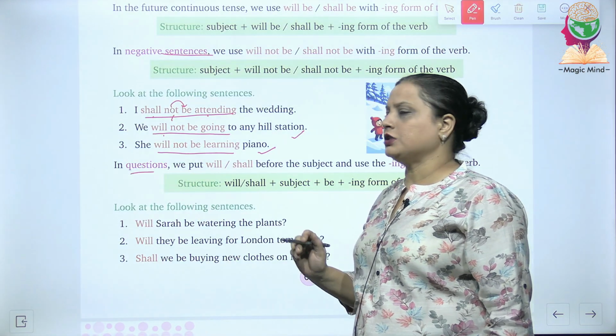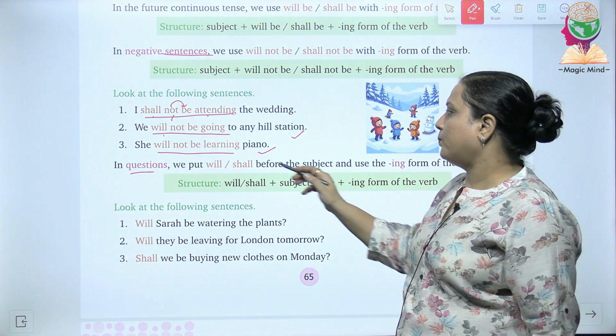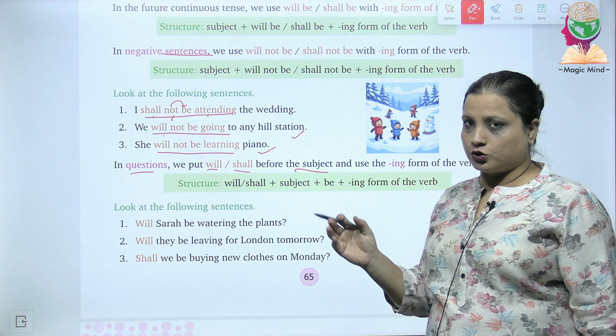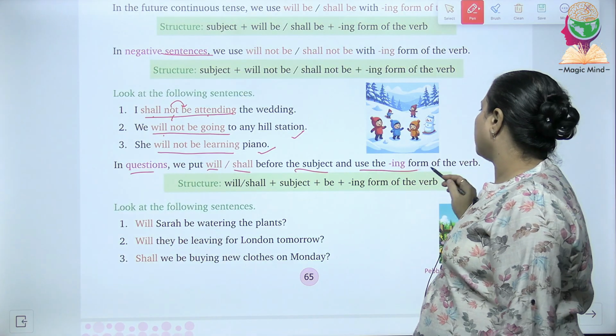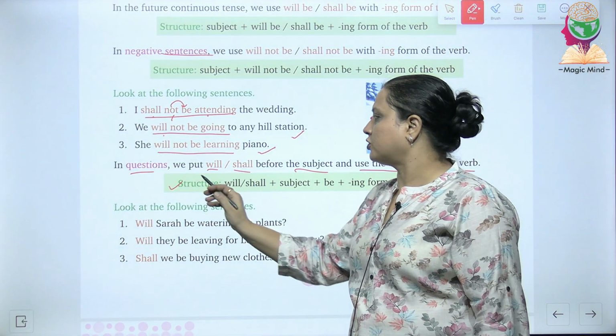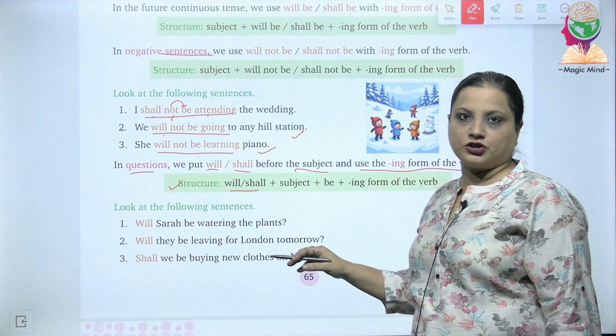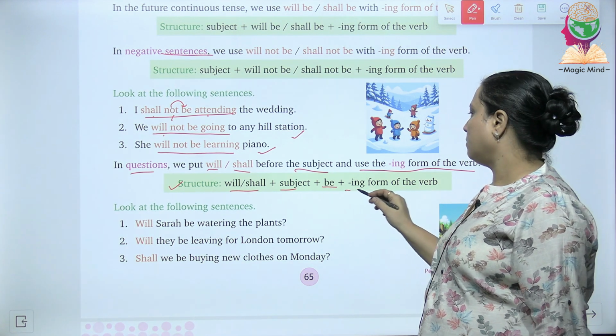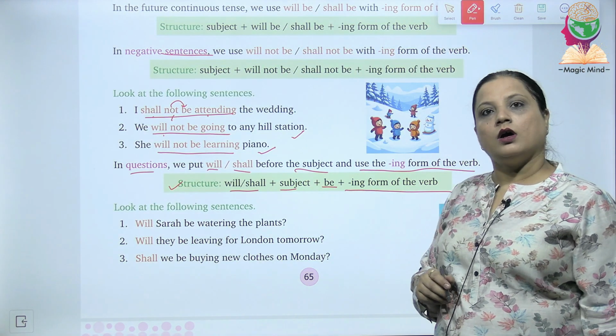Now, in questions, how do we write? We put will and shall before the subject as usual and use the ing form of the verb. So, how will the structure be? The structure will be like will or shall plus the subject, then be plus ing form of verb.